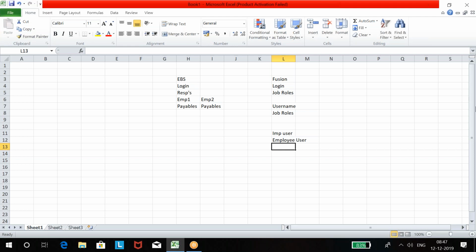An implementation user cannot be a procurement agent, cannot be a collections collector. Normally a company does collections on whatever they sell. An implementation user cannot be a buyer. When you cannot be a procurement agent, you cannot buy. When you are not a collector, you cannot collect.